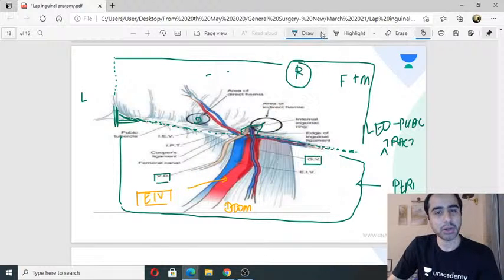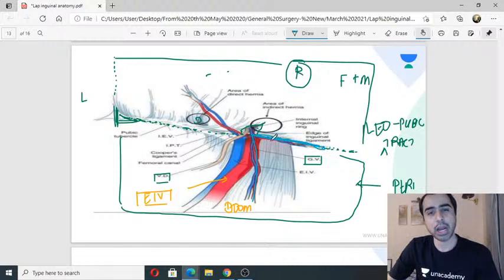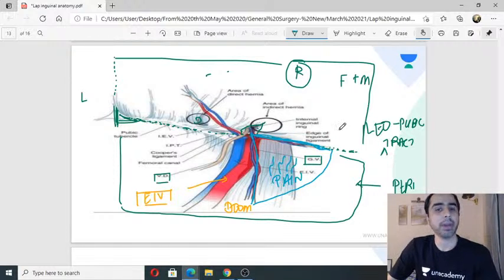If I go lateral to it, so understand, this was the vas deferens, these were the testicular vessels. Lateral to it, which means testicular vessels over here, and you know what the structure is. I told you at the start, inguinal ligament or iliopubic tract. This triangle between the testicular vessels and the iliopubic tract, this triangle is called triangle of pain. Why is it called triangle of pain? Because in this triangle you have a lot of nerves running in the pre-peritoneal region. So this is my triangle of pain.